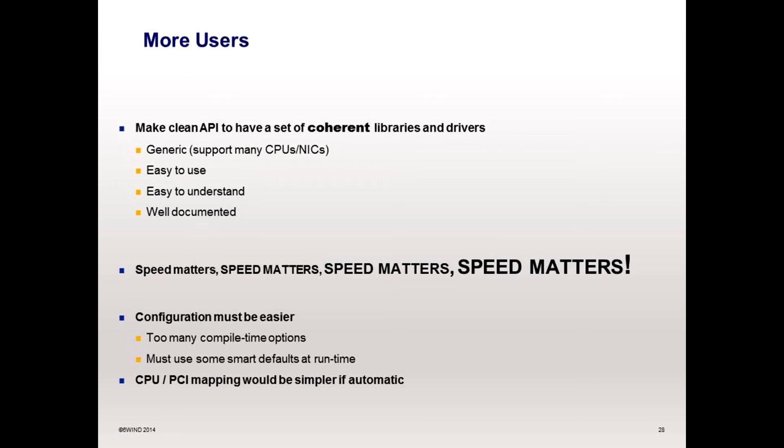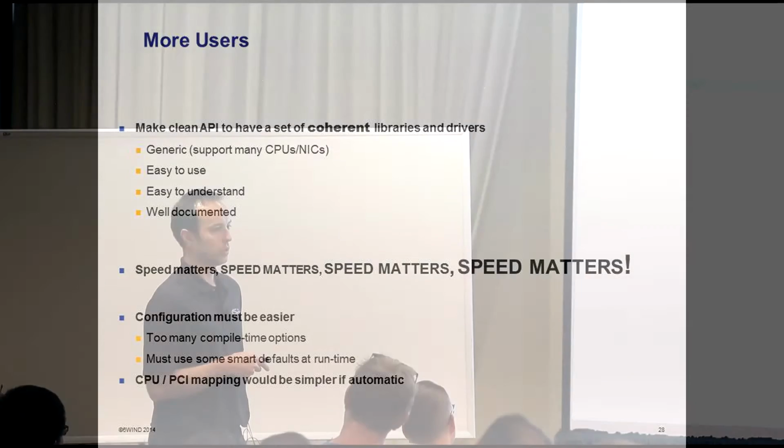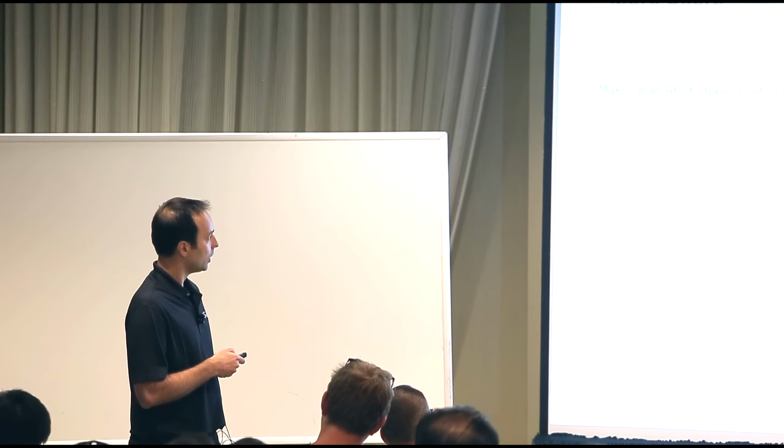And something really difficult is to have coherent libraries, because clean is a good thing, but someone makes a clean API for one library, and the next library or the next driver is totally different, and it disturbs the users. So it's really a concern. We have to do some generic API.